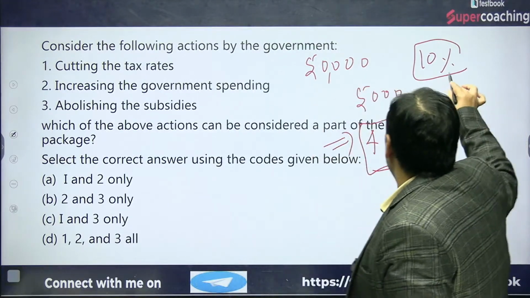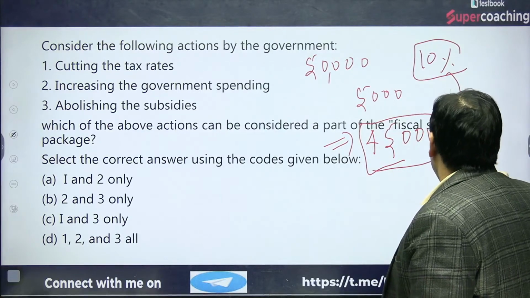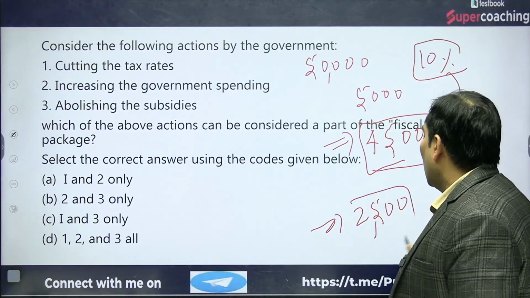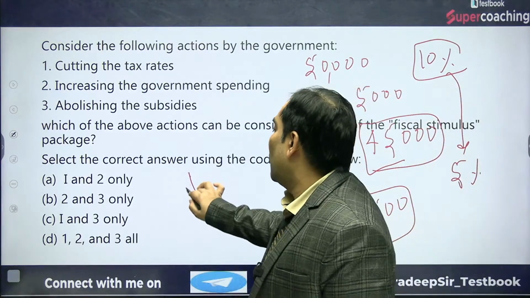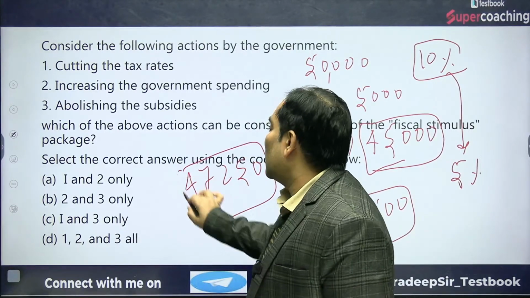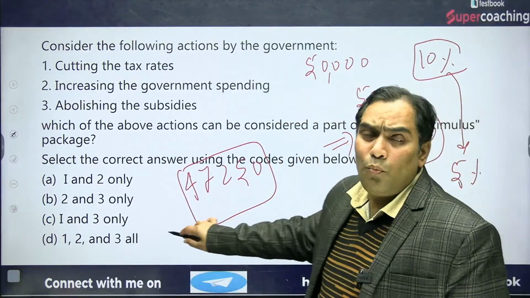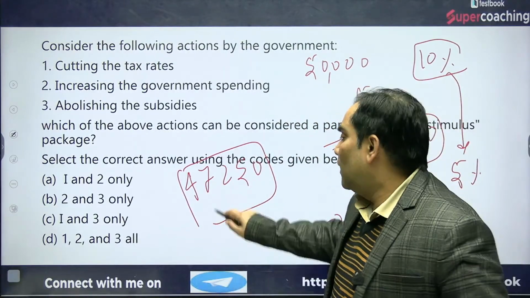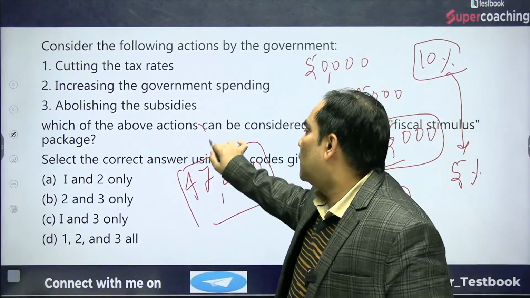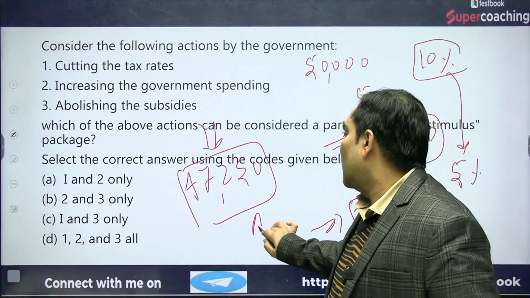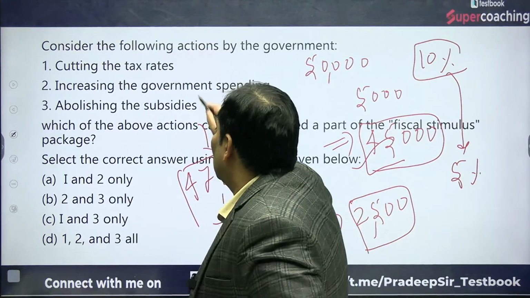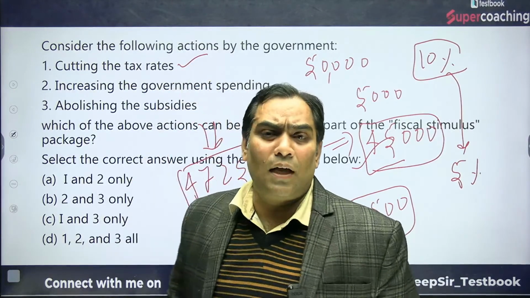Suppose the government reduces this tax from 10% to 5%. So you have to pay only 2,500, and your personal disposable income will be 47,500. Just tell me whether you are in a position to purchase more things with 47,500 or with 45,000. Definitely with 47,500. So this will increase the aggregate demand, and it will also increase the aggregate supply. So it is very clear that this is part of the fiscal stimulus.